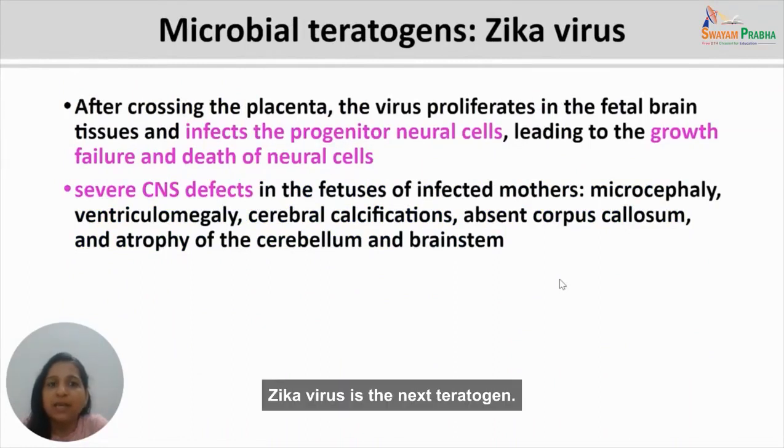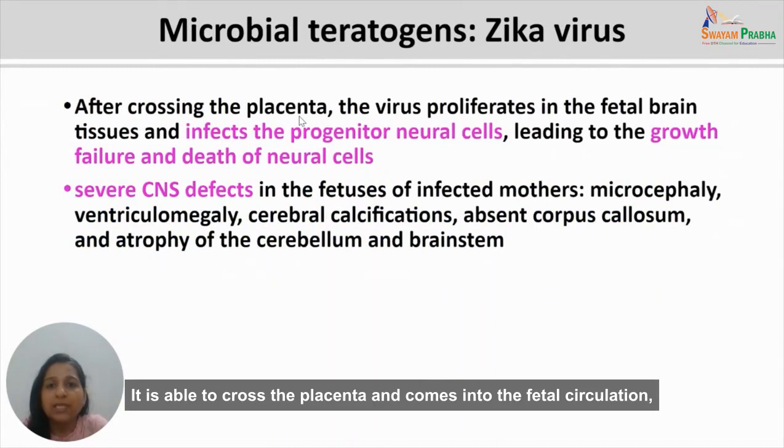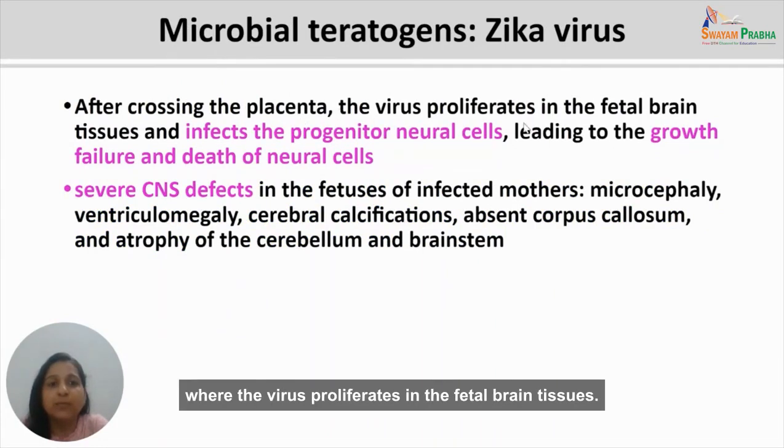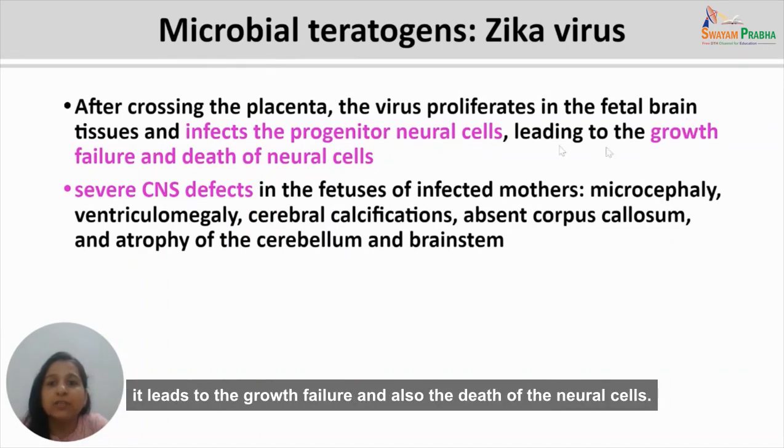Zika virus is the next teratogen. It is able to cross the placenta and comes into the fetal circulation, where the virus proliferates in the fetal brain tissues. Thus, it infects the progenitor neural cells. If the progenitor neural cells are affected, it leads to growth failure and also the death of the neural cells.